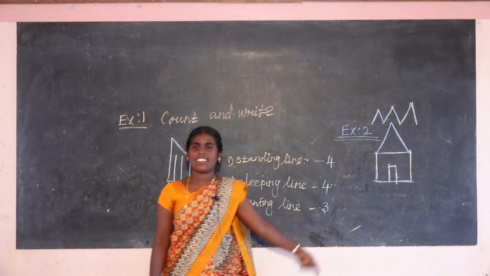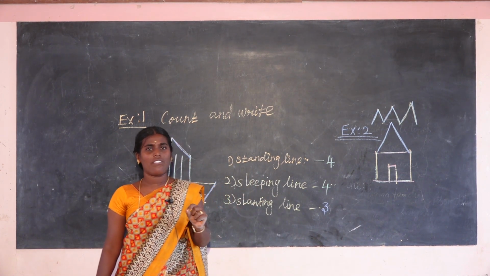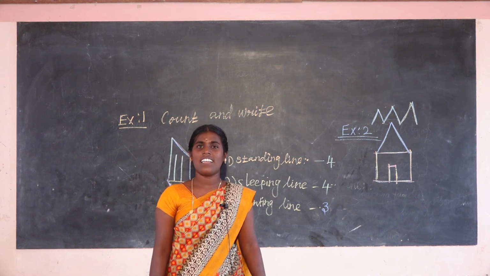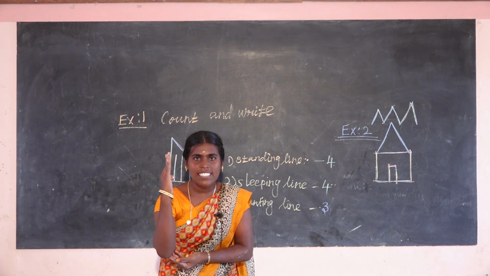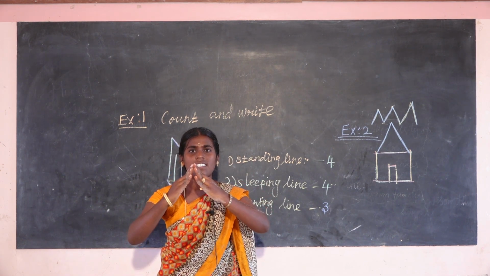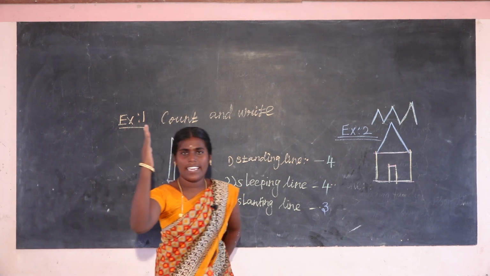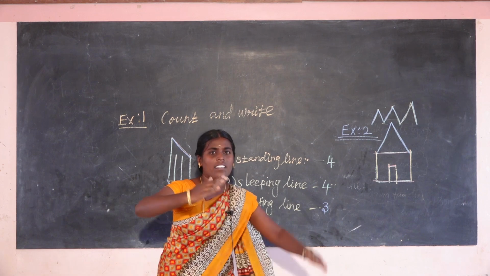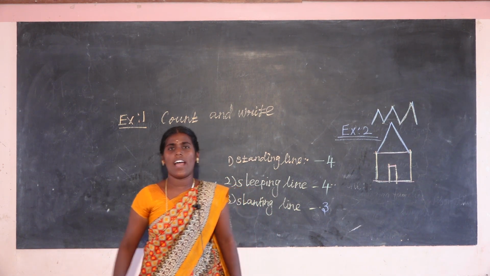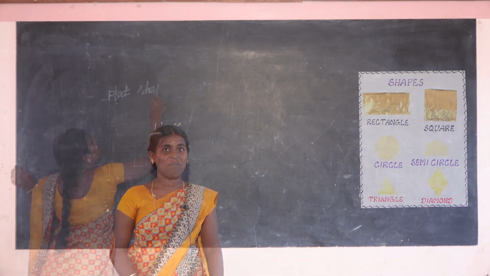Okay, everyone, do you understand? Yes. So that is lines. You identify the lines. Everyone, show your hand for the standing line, then the slanting line, the sleeping line. Next is slanting lines. Everyone, you do it: standing line, sleeping line, then slanting lines. Okay. Next you are going to shapes. Okay. Thank you.